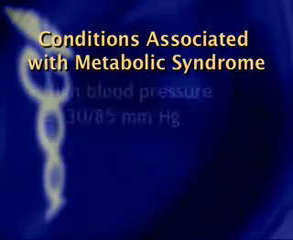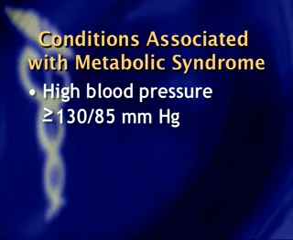The first abnormality is high blood pressure or hypertension. A blood pressure greater than or equal to 130/85 millimeters of mercury meets the criteria for hypertension.